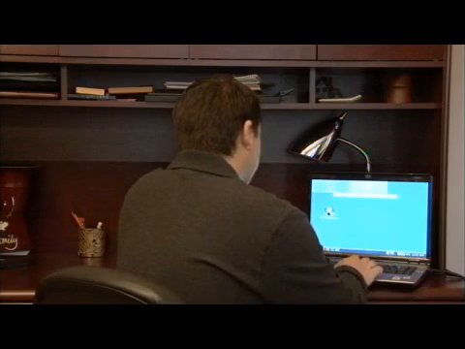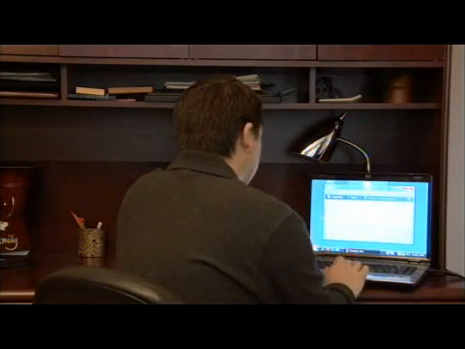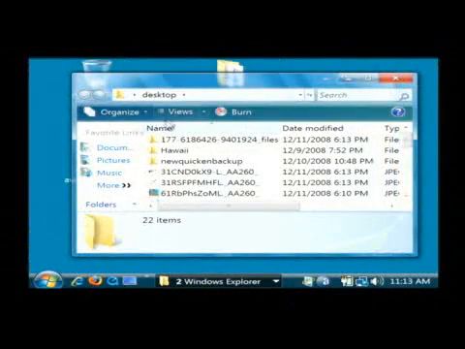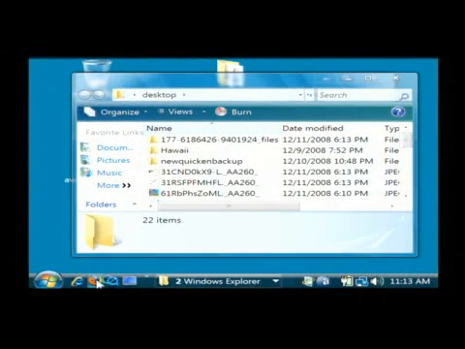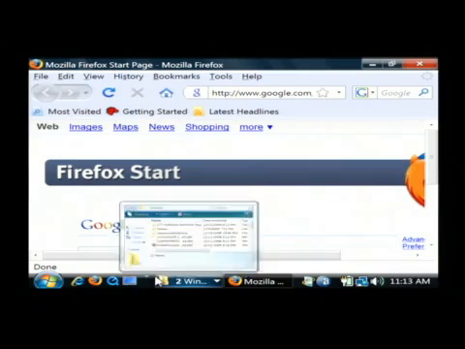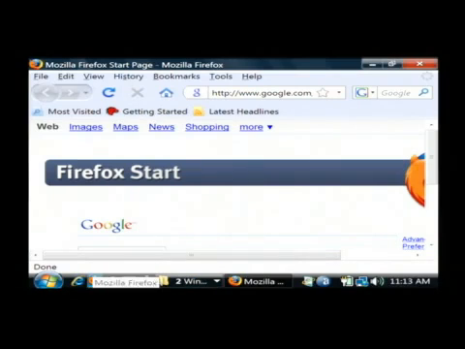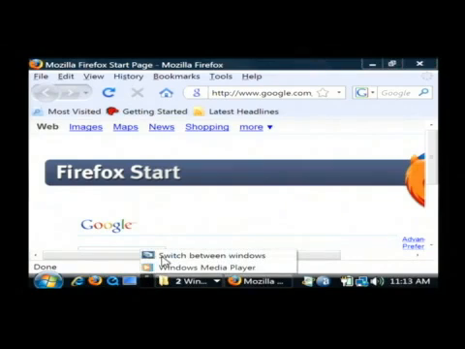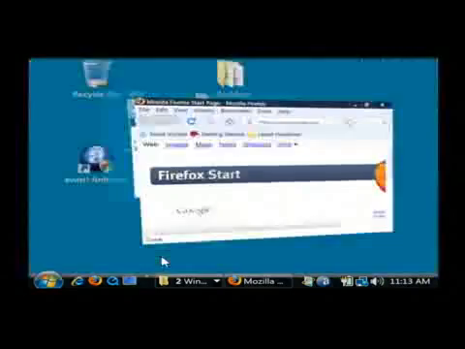So what I'm going to do is open up several programs here, like my recycle bin, this folder, and a web browser as well. And I'm going to open up Windows Flip 3D. Now the way that you can do that is it's on your quick launch bar right here. I'm going to click to expand this and just click switch between windows.